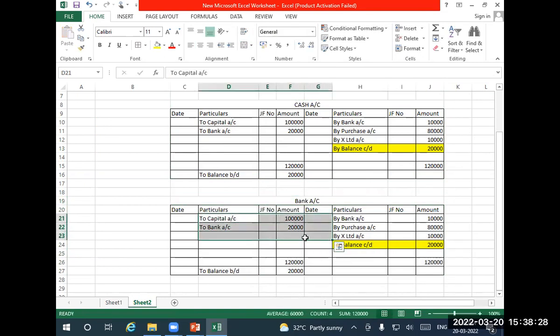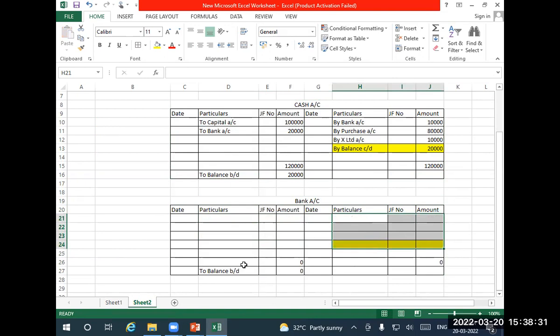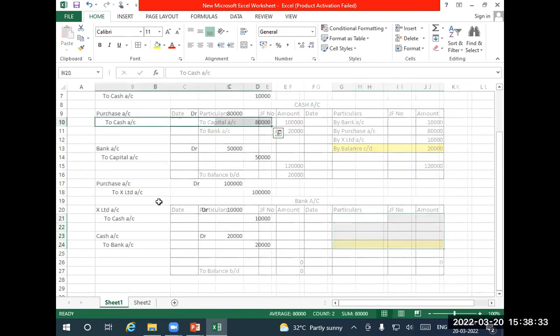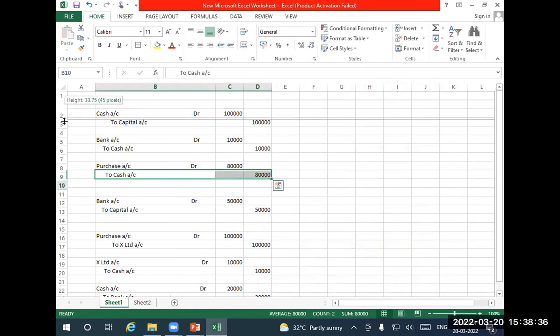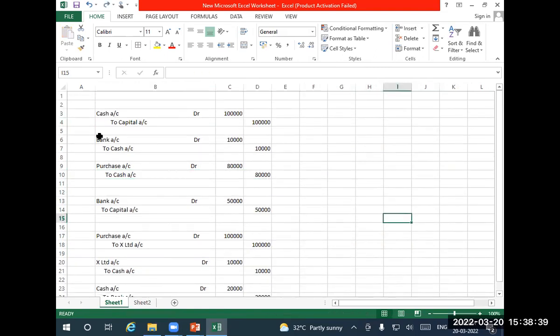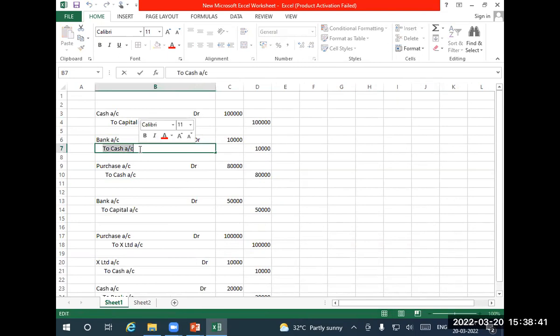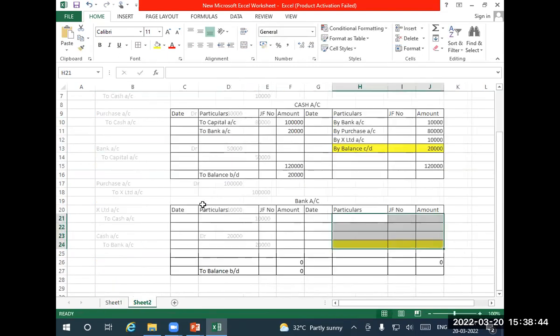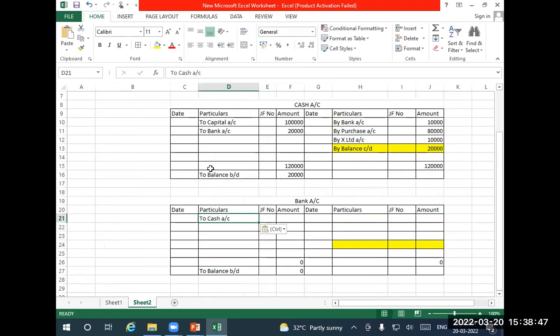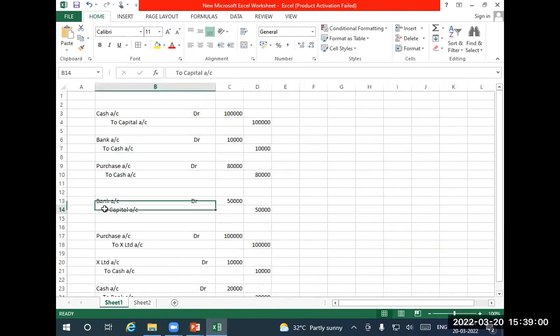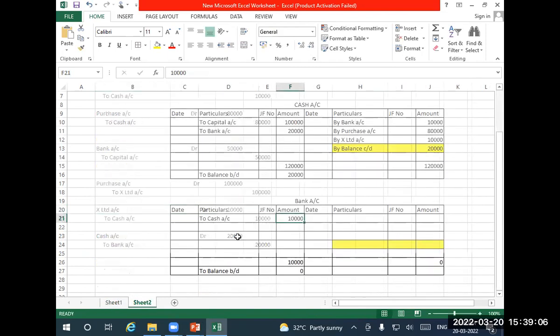What are the entries in the bank? Go to the journal. The second one is there: the bank account is on the debit side. So I have to go to the debit side of the bank account ledger. To cash, how much? 10,000. This 10,000 comes here. Next one, to capital, 50,000.